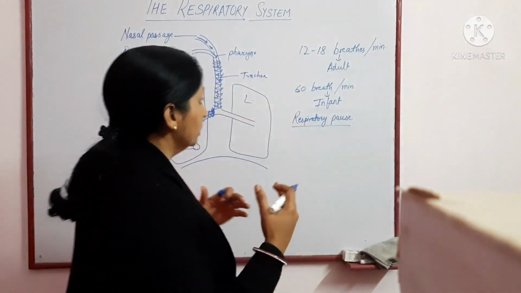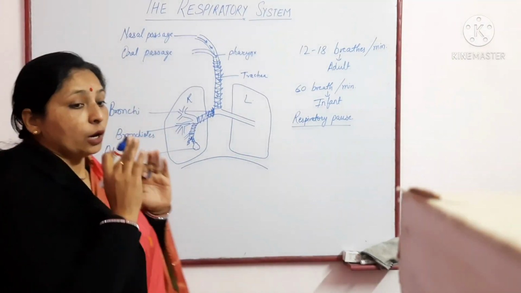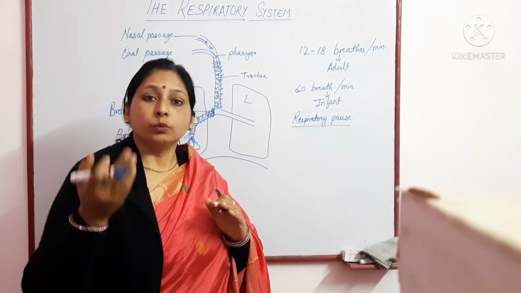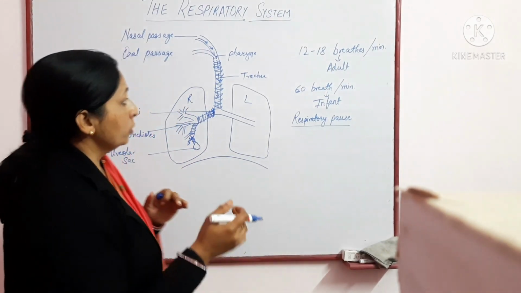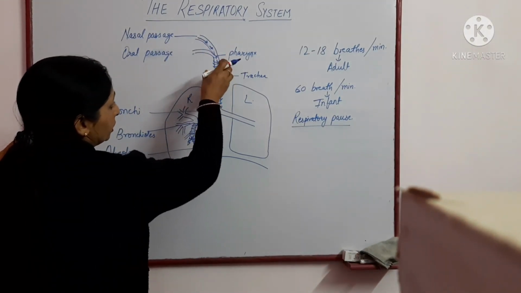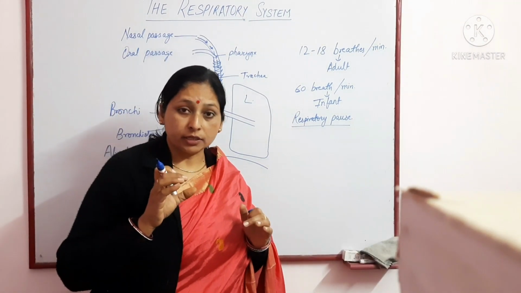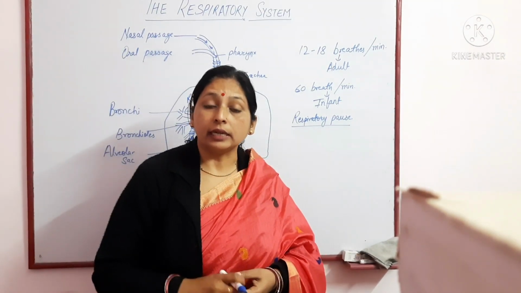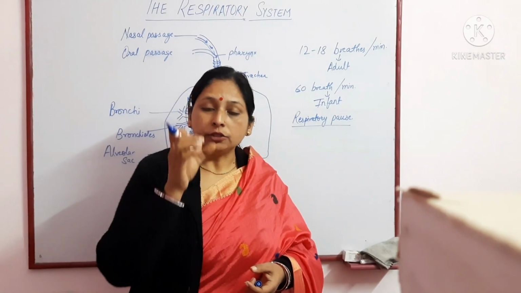So here students, just listen: the air from the outer environment rushes in because the air outside is in more concentration as compared to the air inside the body. When we breathe in, air enters through the nasal passage into the trachea. The trachea is covered with C-shaped cartilaginous rings, and the role of these rings is that they prevent the bursting of the tracheal membrane.